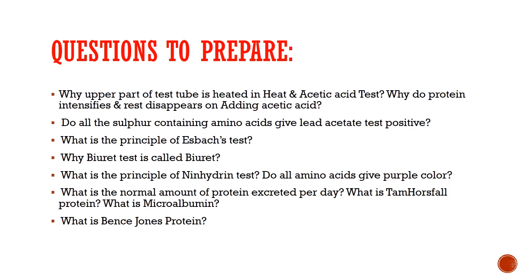Due to this minute quantity of albumin that is excreted, it is known as microalbumin. Normally, microalbumin is excreted less than 30 milligram per day in an adult healthy human being. Due to the minute amount, it is called microalbumin. It is not because the size is less. It is the less amount of albumin that is excreted per day.